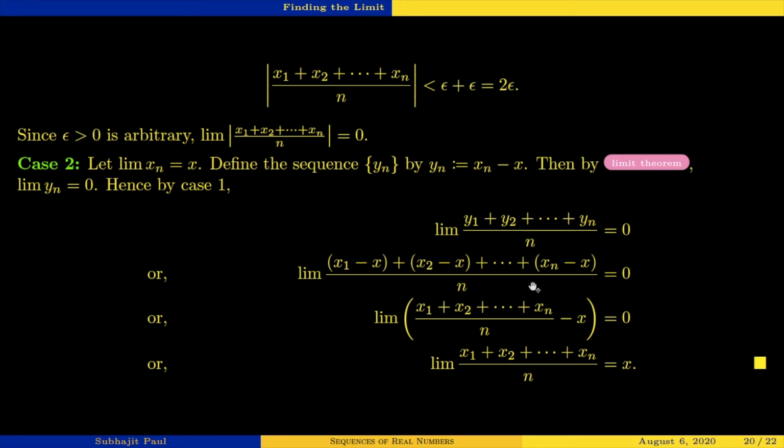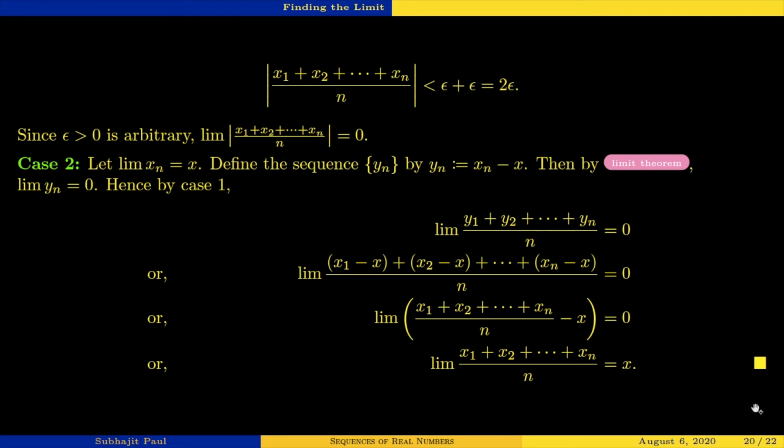Now this is a simple calculation. There are n many x's over here, so this is x1 plus x2 plus x3 up to xn minus n times x, and if you divide by n, this is divided by n minus nx by n, that is x. So this minus x is equal to 0, and again by the limit theorem, this limit is equal to x.